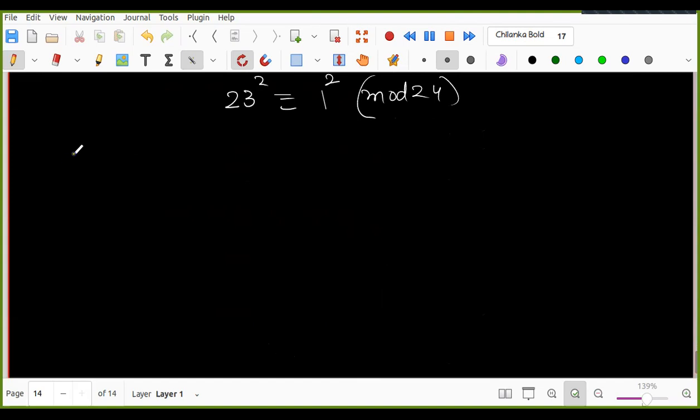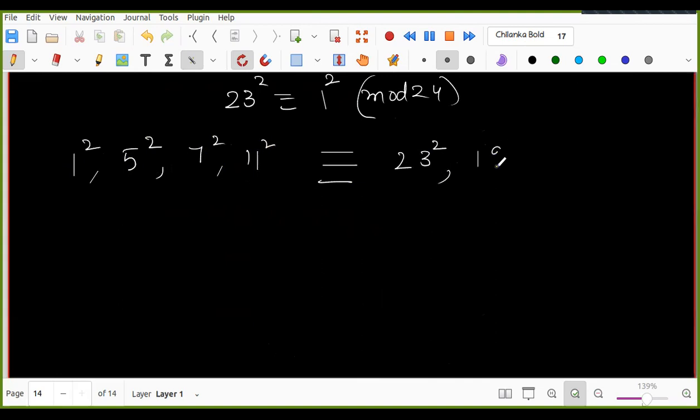Squares of half of them. So 1 square, 5 square, 7 square and 11 square. So 23 square, 19 square, 17 square, and 13 square are the same, right? So it is sufficient to compute these things.